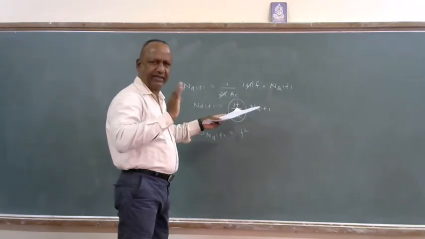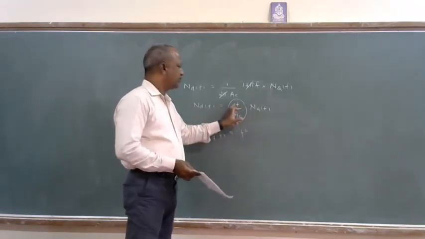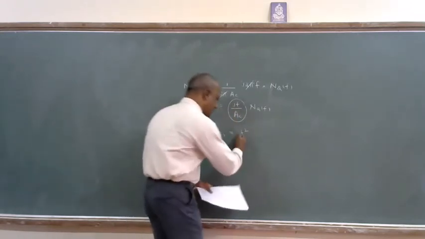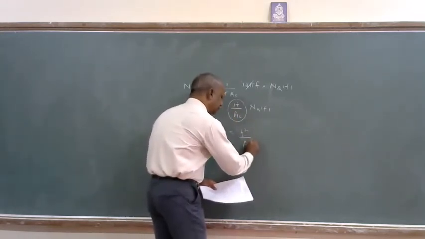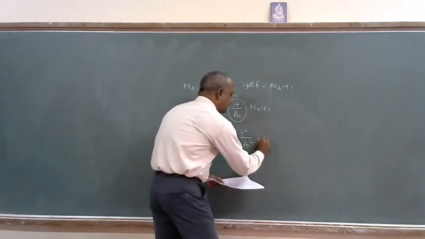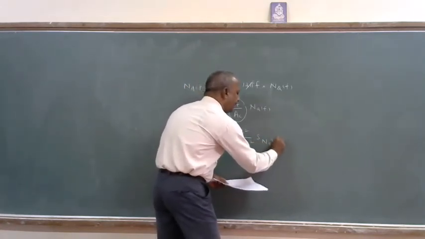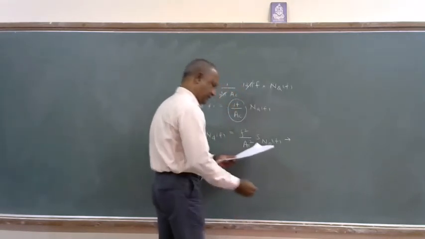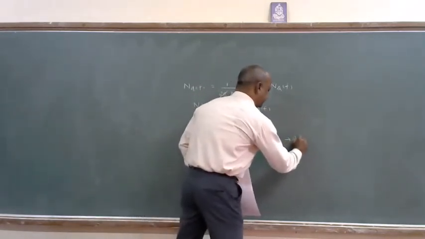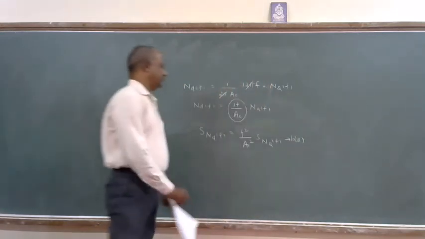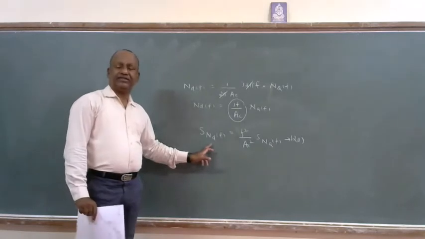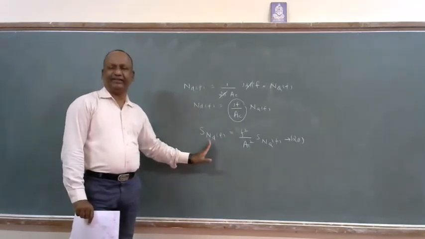So j squared is going to become 1, f squared divided by AC squared times the PSD S NQ of f. Let me call this equation number 20.